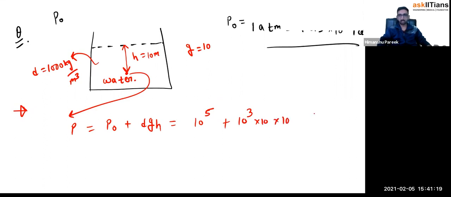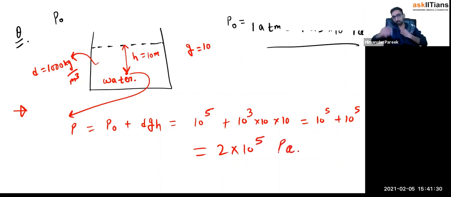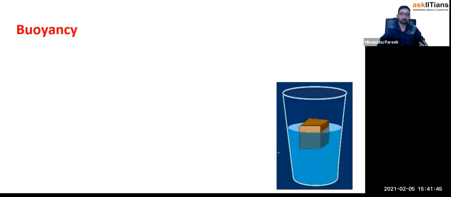So we'll get this as 10 to the power 5 plus 10 to the power 5. So total pressure you're getting 10 meter below is 2 multiplied by 10 to the power 5 Pascal. So when you go 10 meter below the sea surface, it will become just double, right? If you assume the density as 1000 kg per meter cube. So that's the meaning of pressure. I hope you have understood the concept of variation of pressure with depth.